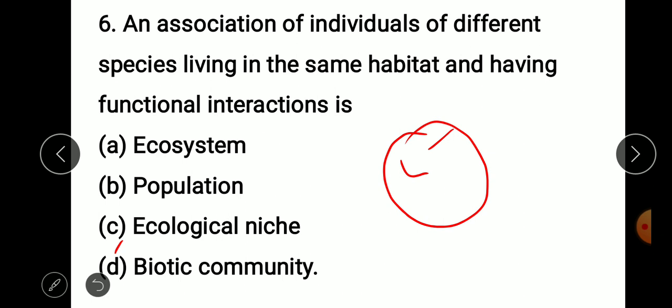And what is an ecological niche? You all know what I said. This is basically the habitat. Habitat is basically a physical environment in which an organism lives. So habitat is just an address, a place where many species live. Take the forest: in a forest many different species live. In the ocean there are many aquatic species found in river bodies. Similarly,